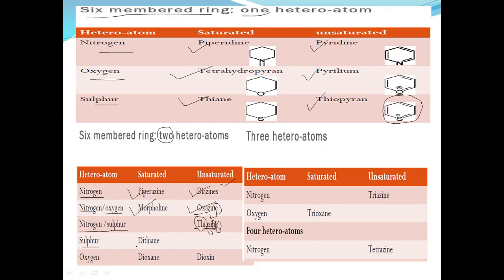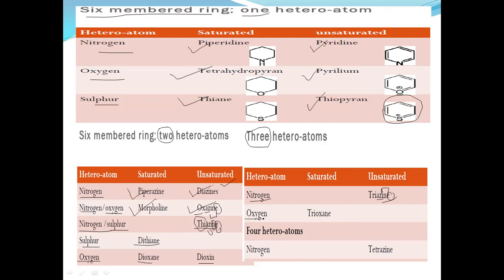aza for nitrogens, ine for the stem, and this E for unsaturated ones. Whereas sulfur, dithiane; if both the atoms are oxygens, then dioxane or dioxin, unsaturated compounds. If three heteroatoms are present, if all the heteroatoms are nitrogens, then their name is triazine. Tri means three, aza for nitrogens, ine stem for six members, and this E for unsaturated ones.